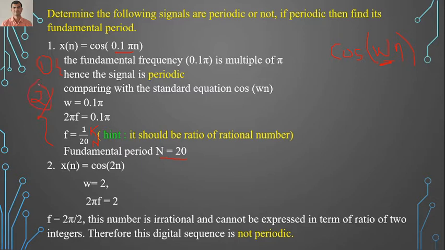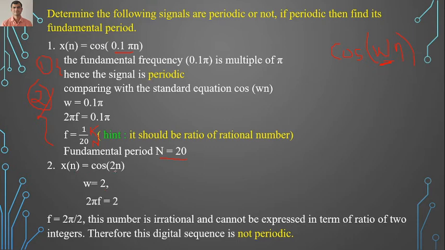So what we have to do: first we have to see whether the fundamental frequency is in multiples of pi or not. If it is, we can say the signal is periodic and we go further to find the fundamental period. Now see the second example. In the second example, it is mentioned that x of n is equal to cos 2n.